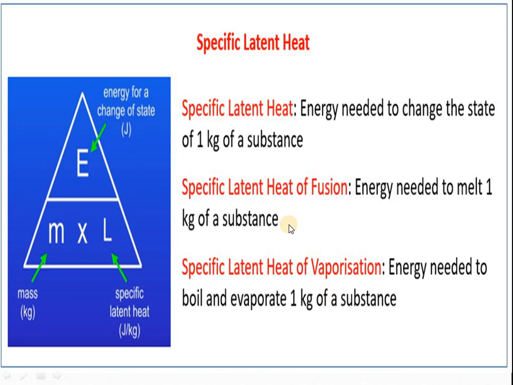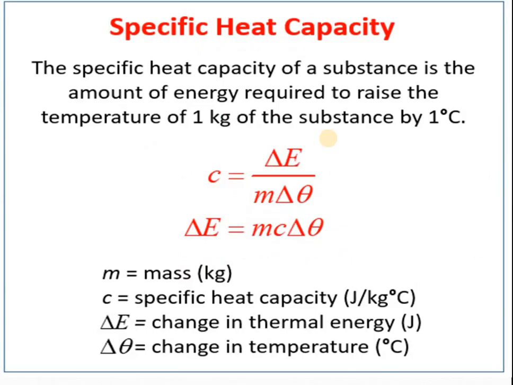Okay, how much heat? That is called latent heat, latent heat per unit mass. When you are fixing the mass at 1 kg, then we use the word specific. So energy needed to change the state, if the word specific is there, the mass is fixed at 1 kg.